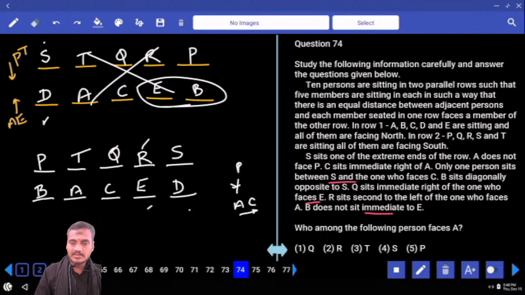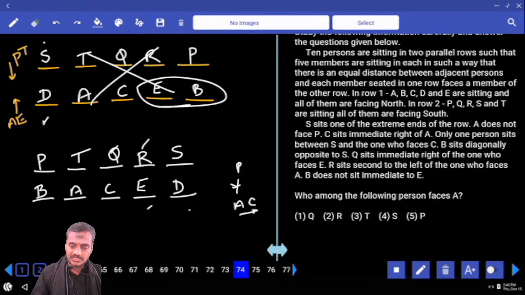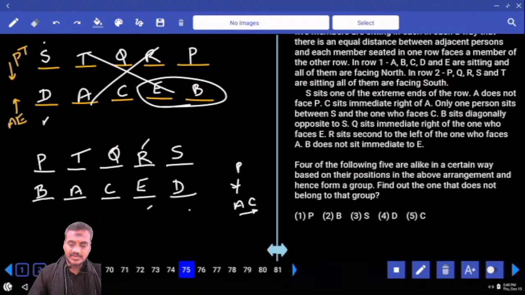Now this is about question 74 onwards. Who among the following persons faces A? T, that is choice 3, question number 74. In question 75, four out of the following means odd one out: P, B, S, D, C. P, B, S, and D are at the corners, and C is not at the corner. It is at the center.